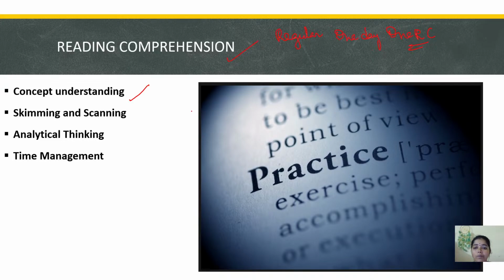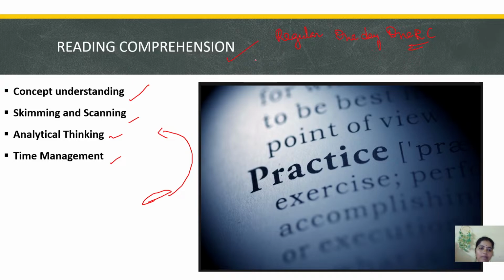So when we do regular practice, we can understand the concept. We can do skimming and scanning: in some questions a particular word will be emphasized, so when we catch that word in the passage, we can get the answer around 2 or 3 lines. That will come only by means of practice and analytical thinking. In some questions, though we catch the word or a sentence, there will be some kind of twist in the question. For that we have to think a little, right?